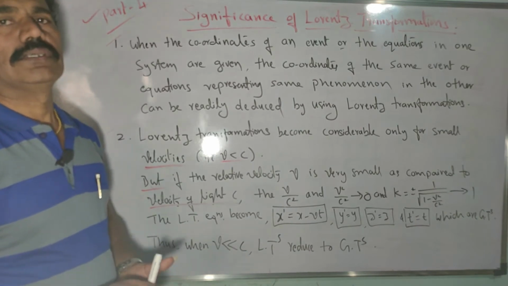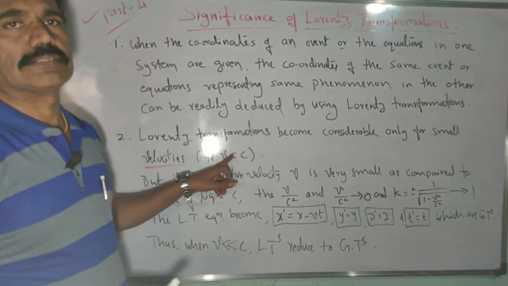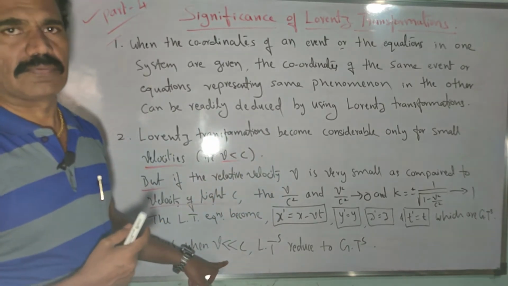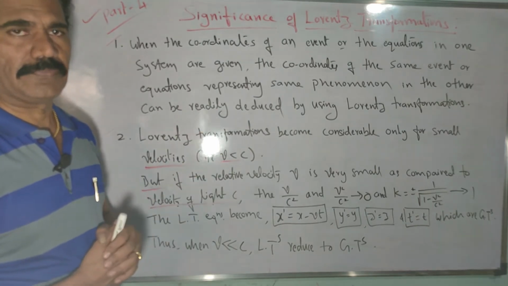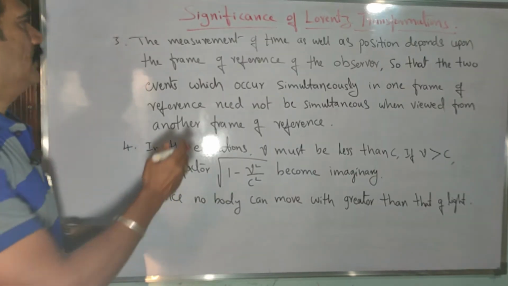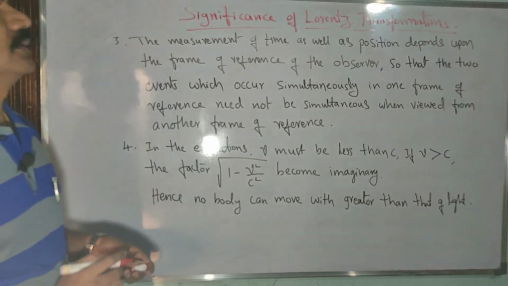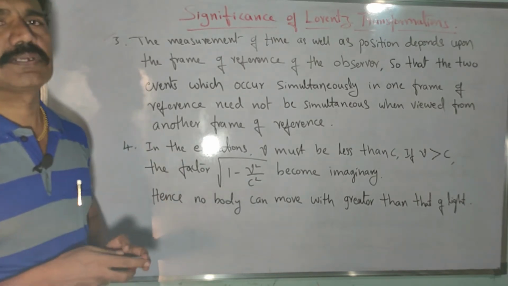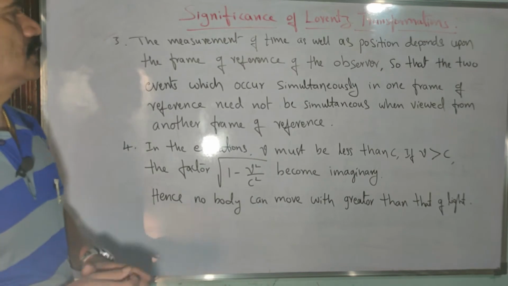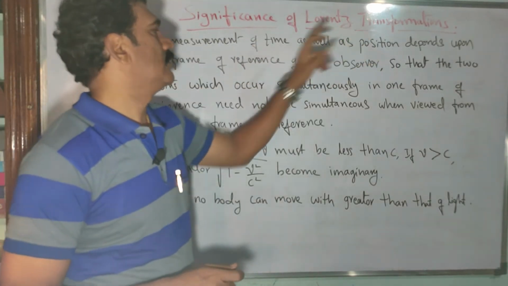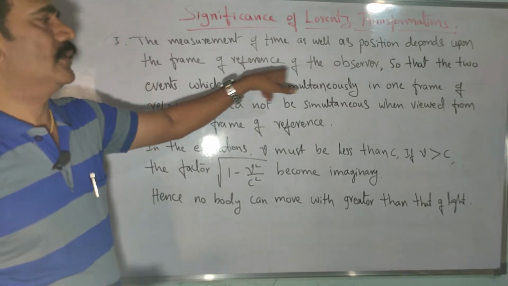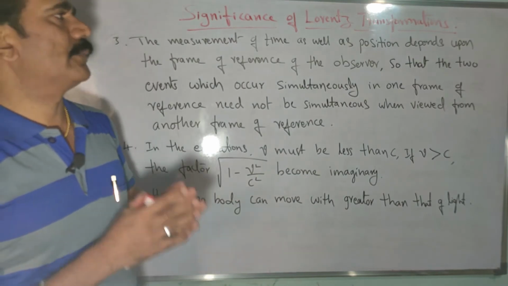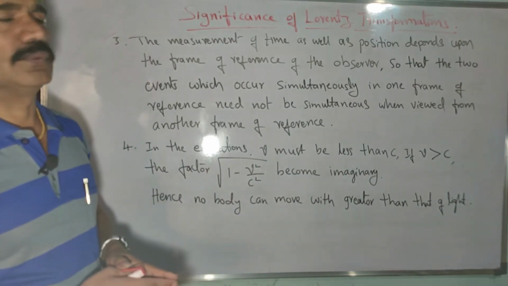So you have to consider always the velocity almost equal to c but less than c, and it should not be very much smaller than c again. A very small moving frame of reference is not considered in the Lorentz transformation. Now look at the next one, about the measurements of time and position. As you know, there is a difference in measurement of time and position with respect to two frames of reference. So we can conclude that the measurement of time as well as position depends upon the frame of reference of the observer, whether we are measuring with respect to a fixed observer or a moving observer. Depending upon that you will get different values for time and position.